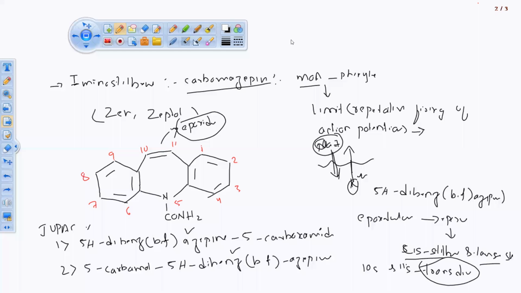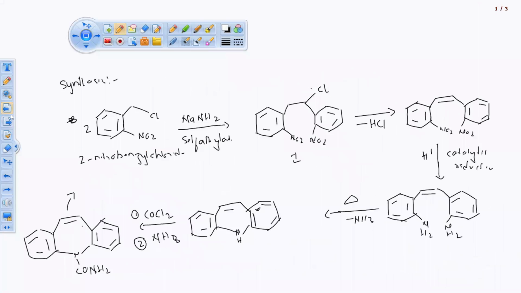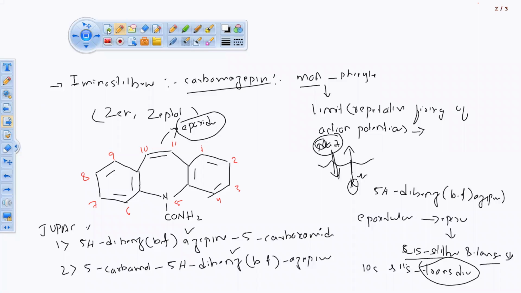It is a very interesting metabolic process, how it is interesting, I'm going to show you. कार्बामाजेपिन जब मेटाबोलाइज होगा टारगेट रिसेप्टर पे, it will undergo epoxidation. ठीक है, epoxidation in presence of epoxidase enzyme.